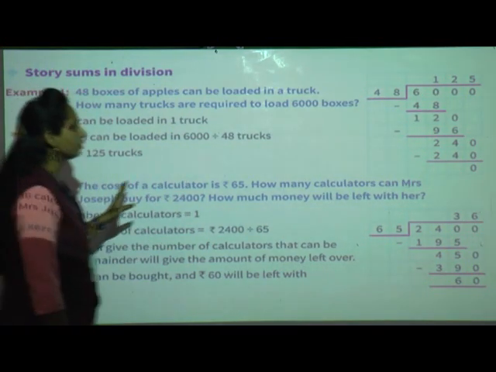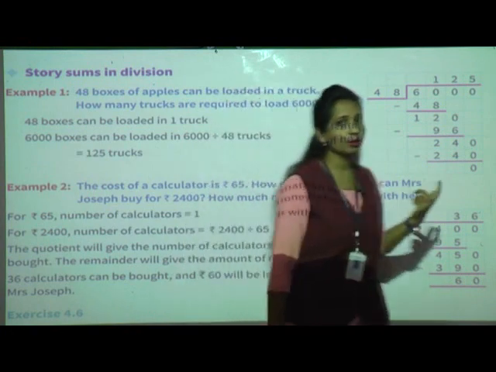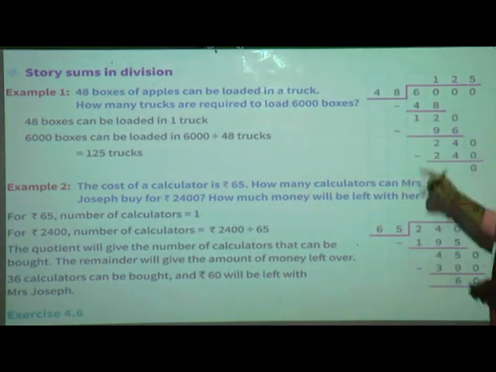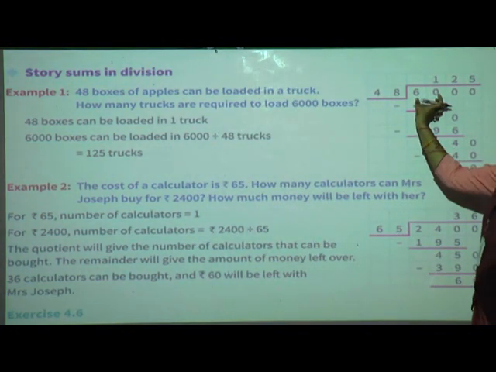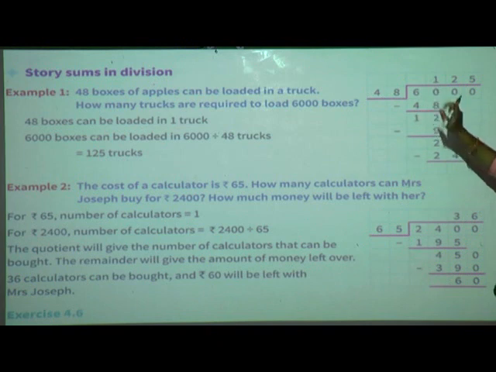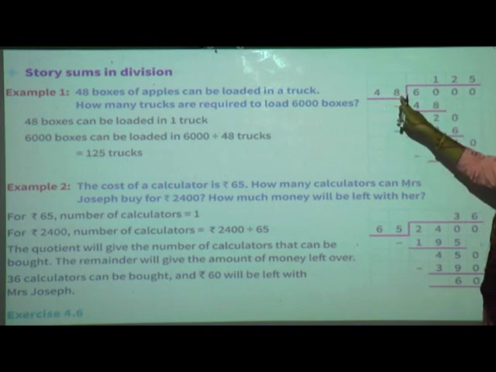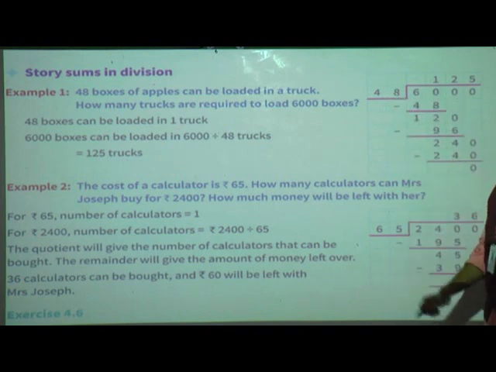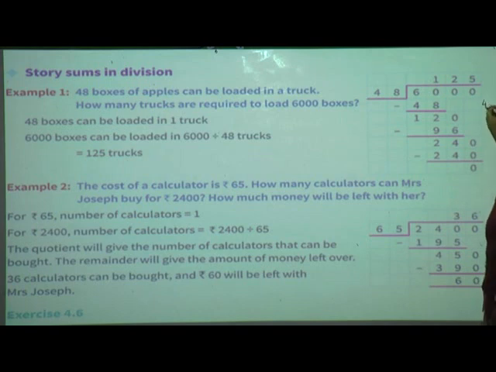So what we have to do? Division. See, 2-digit division is there. Now 6,000. Start with 2 digits only. What is it? 60, isn't it? 60 divided by 48. Now we have to subtract 48 from 60. So rough work, what will you do? 48 ones are 48.